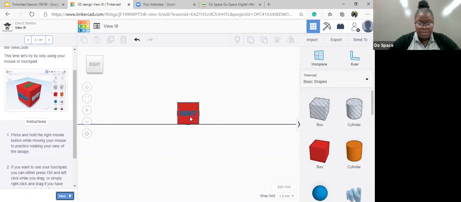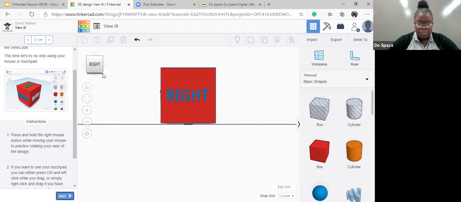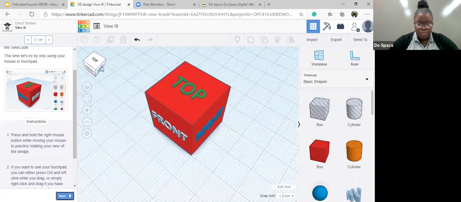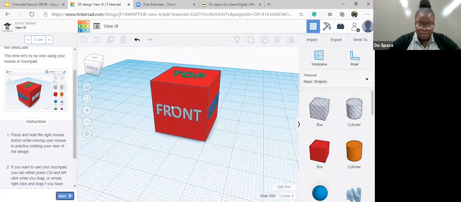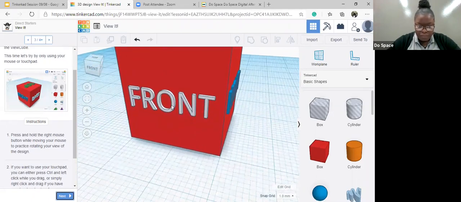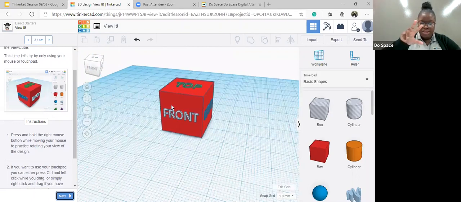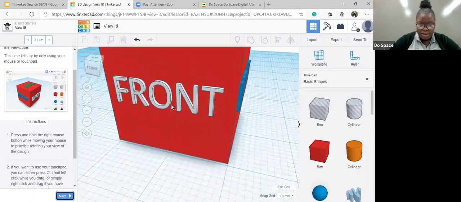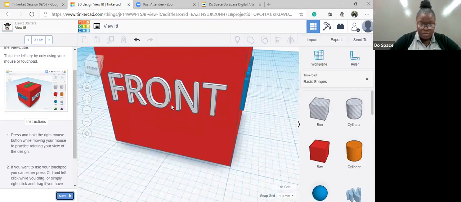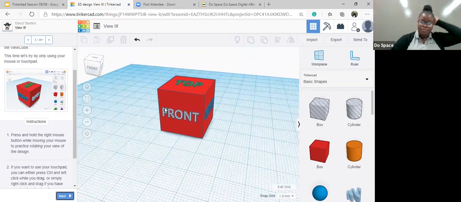So this is how we zoom by making it bigger. Let me turn this to the top right here. This works. So let's zoom in on the front and zoom out. So I'm really just doing this and this on my trackpad. So zoom in, making it wider, and zoom out, making it smaller.